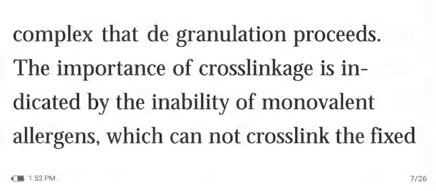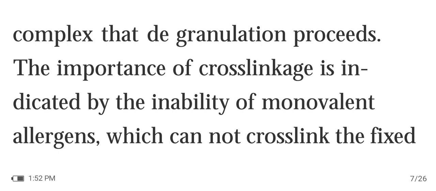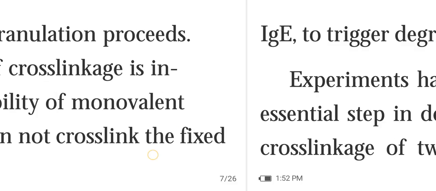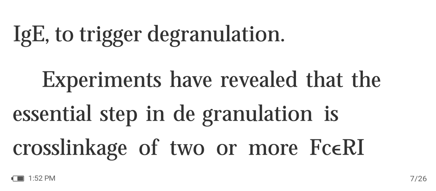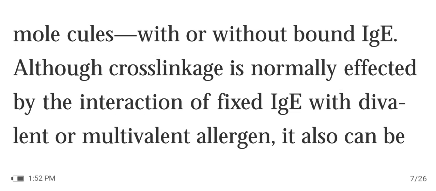The importance of cross-linkage is indicated by the inability of monovalent allergens, which cannot cross-link the fixed IgE, to trigger degranulation. Experiments have revealed that the essential step in degranulation is cross-linkage of two or more Fc epsilon R1 molecules with or without bound IgE.